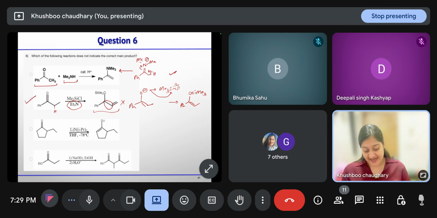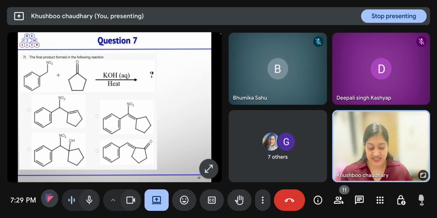In the next case, LDA, bulky base, will take the proton from the less substituted side, and you will get this lithium enolate. And in the next case also, proton abstraction, this is Claisen ester condensation. So it will take proton from this, enolate will generate, and it will react with the other ester to form this product.